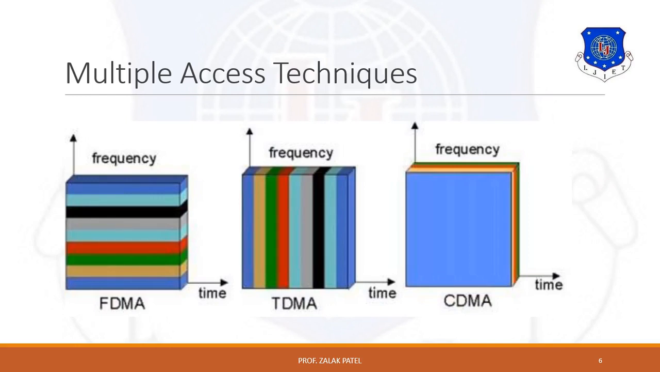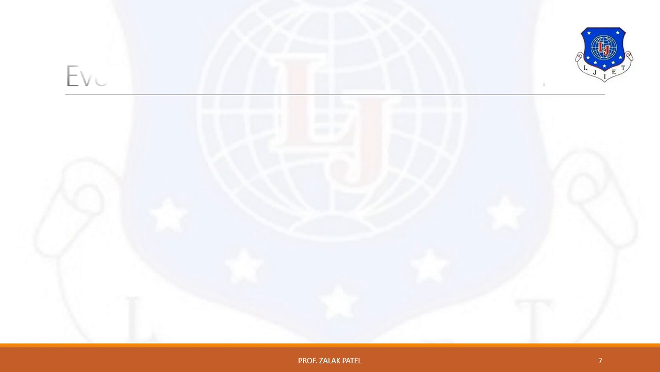First one is FDMA, frequency division multiple access, in which the spectrum is divided in terms of frequency bands. In case of TDMA, the spectrum is divided in terms of time slots. In case of CDMA, code division multiple access, a narrow band signal is multiplied with a large bandwidth signal generated by a PN sequence, meaning pseudo random sequence. So these are the three types of multiple access technique used in wireless communication.